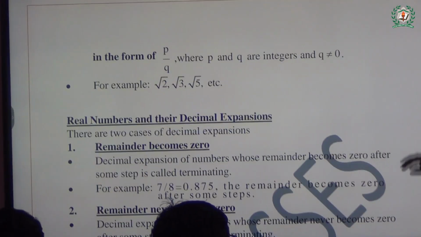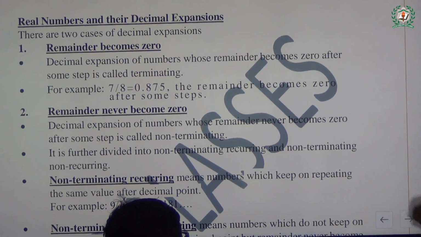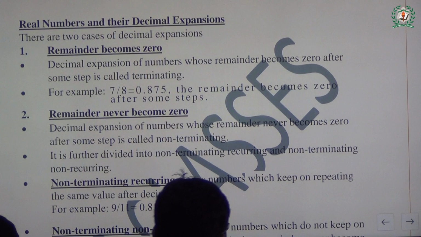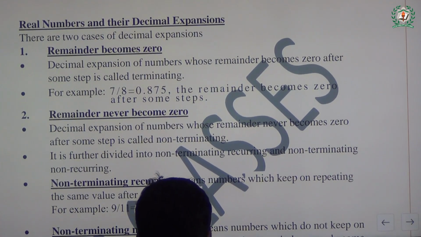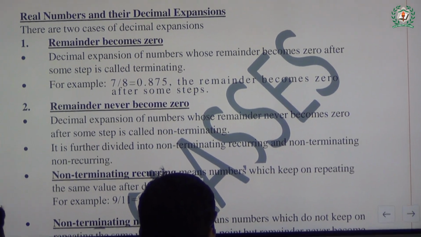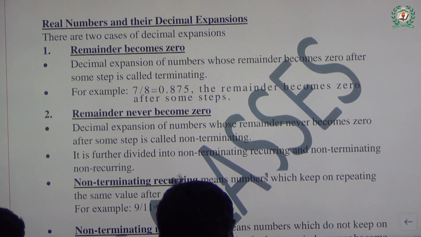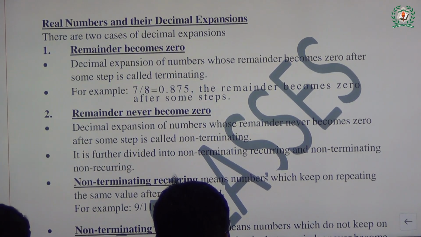So their subparts are, please look once very carefully. Real numbers and their decimal expansions. Within the real numbers, we know that they are divided into two cases of decimal expansion. Let's see. If the remainder becomes 0 after some steps, the decimal expansion of the number is called terminating.